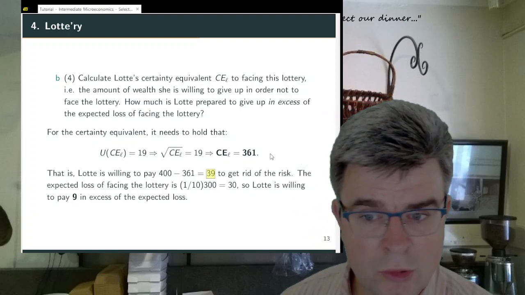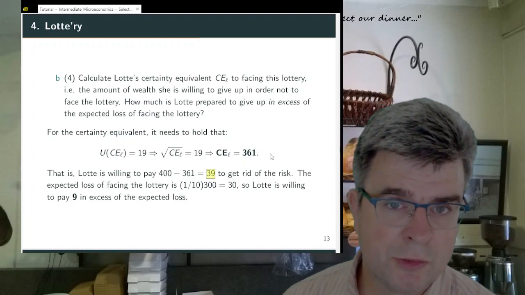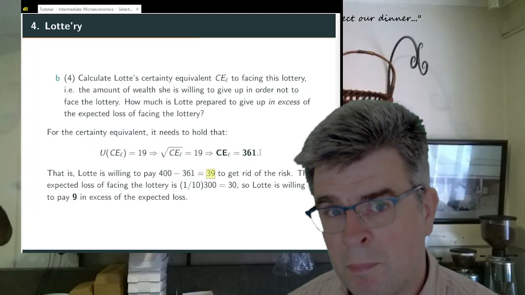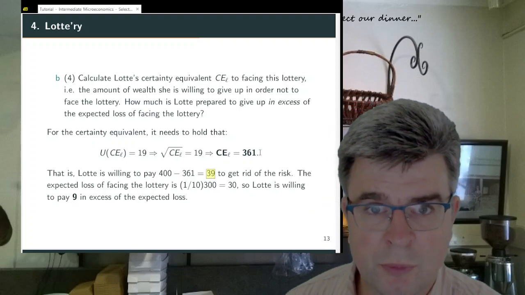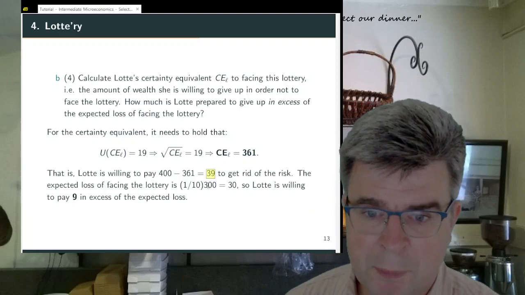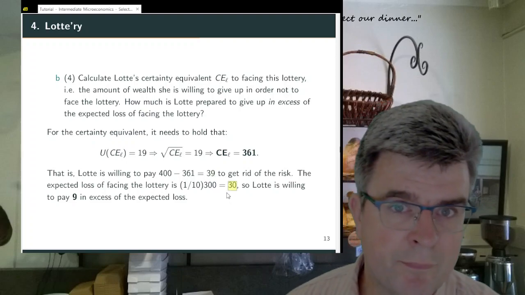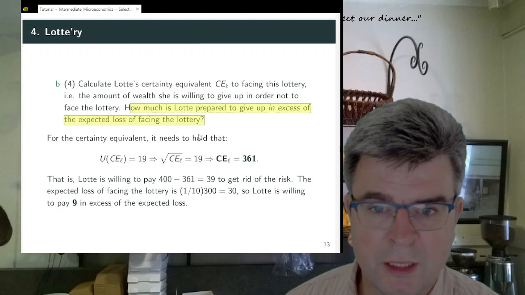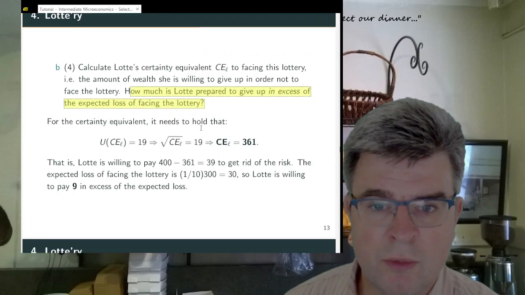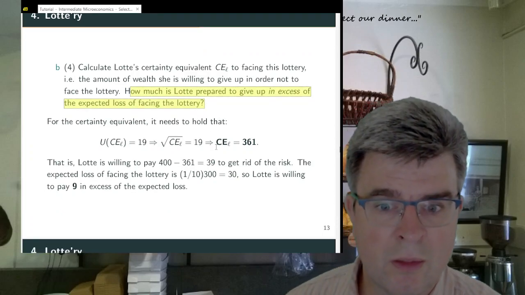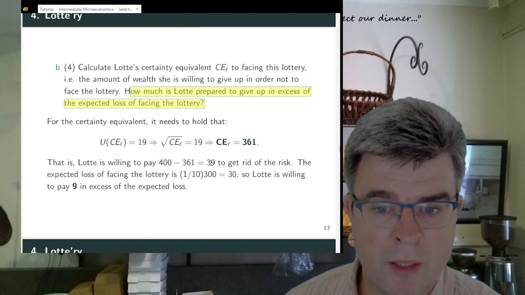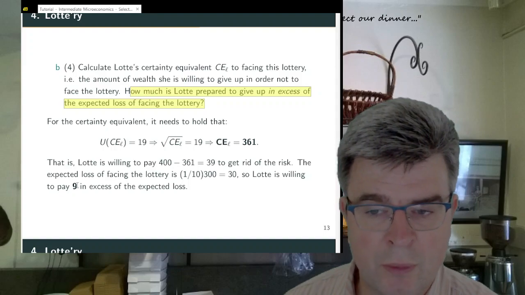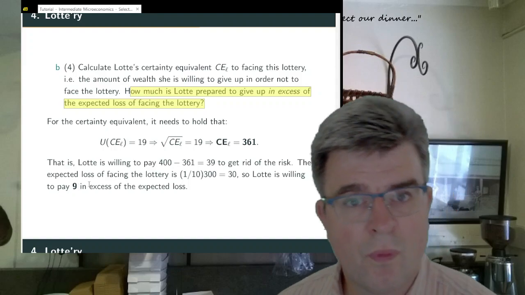However, the expected loss of facing the lottery is smaller because the loss is equal to 300. The probability that happens is 1 over 10. So the expected loss is equal to 30. To answer the second question posed here, the amount that she's willing to give up in excess of the expected loss is equal to the difference between 39 and 30. So she's willing to pay an additional 9.